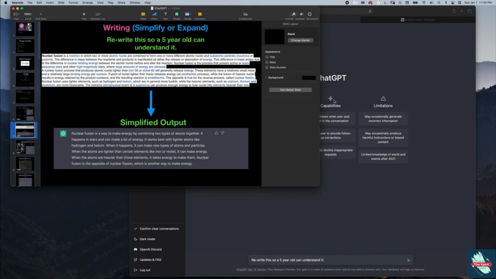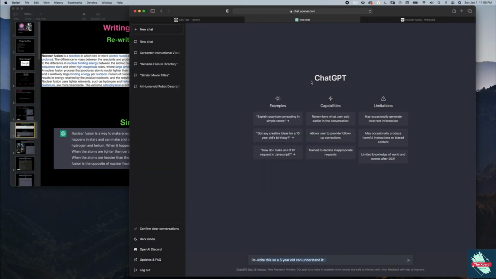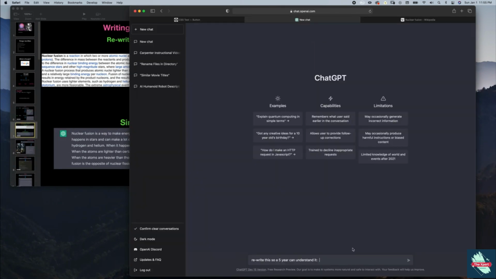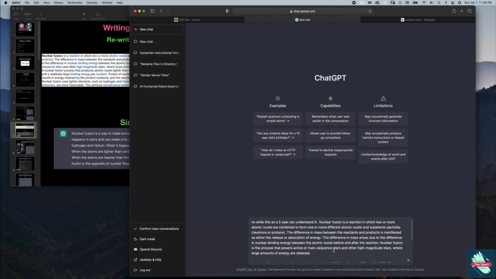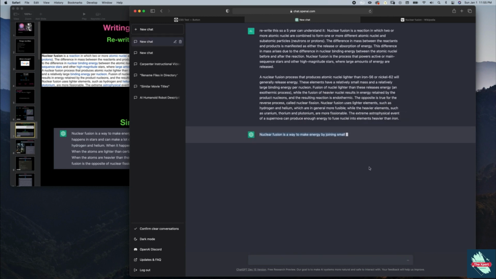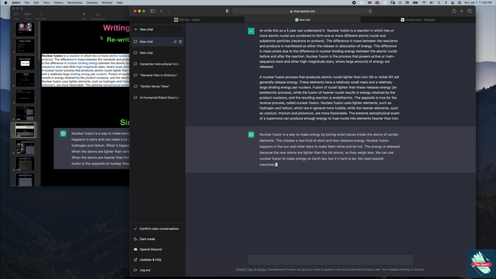So before I continue here, it's basically just this. We have our window here. Rewrite this so a 5-year-old can understand it. And I put a semicolon and basically go to this Wikipedia page, copy this, and just paste it in. So it's going to understand, even though the formatting is not perfect and all that. If I just press that, it's going to basically do what we're asking. So it's intelligent. It's going to kind of understand what you're trying to explain with natural language.